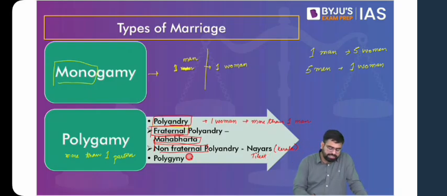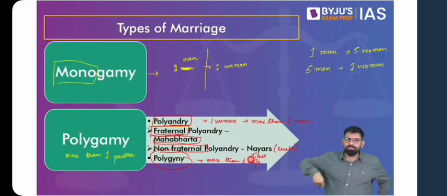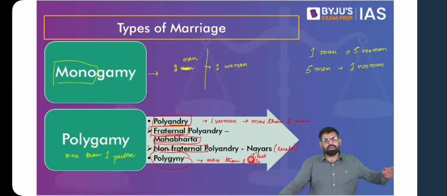Also, then this idea of polygyny, that is, a man having more than one wife, a man marrying more than one partner. So you have examples from the ancient past, and you have examples today as well. Again, when you talk about polygamy, you also have to remember one more thing, that this means more than one partner